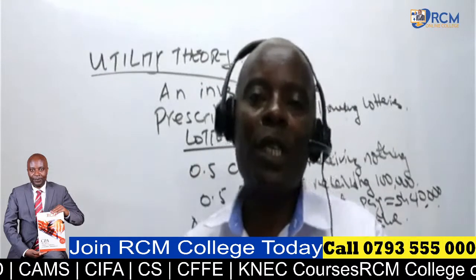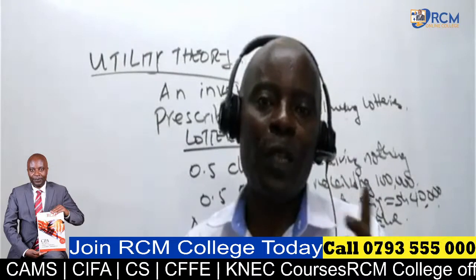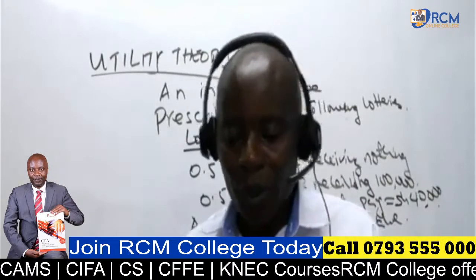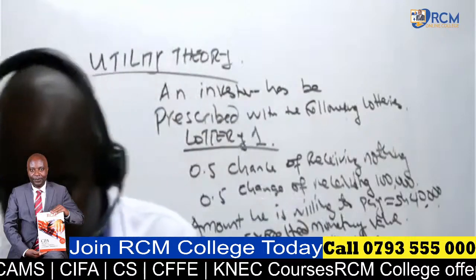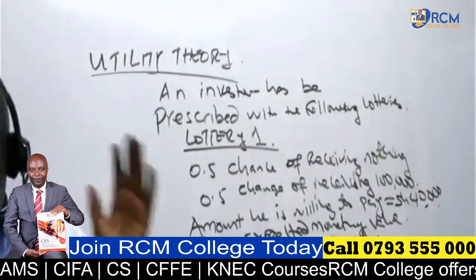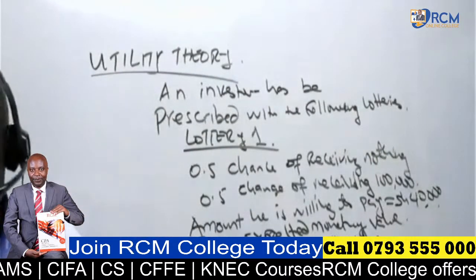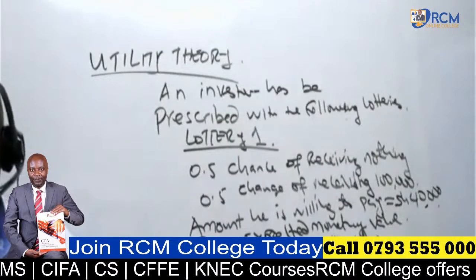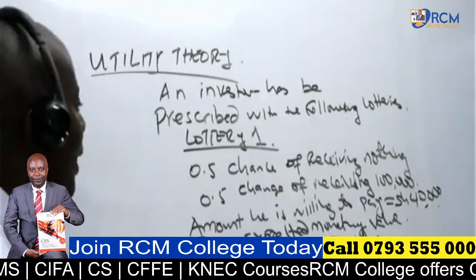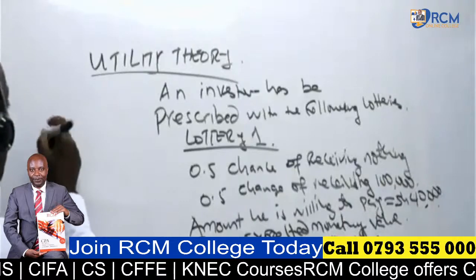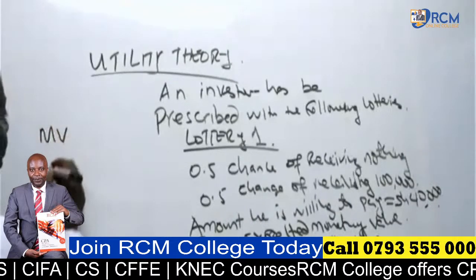Whenever you see a value and a probability, what should you do to those values and probabilities? You multiply, yes. So in this particular case, I will write here the monetary value.